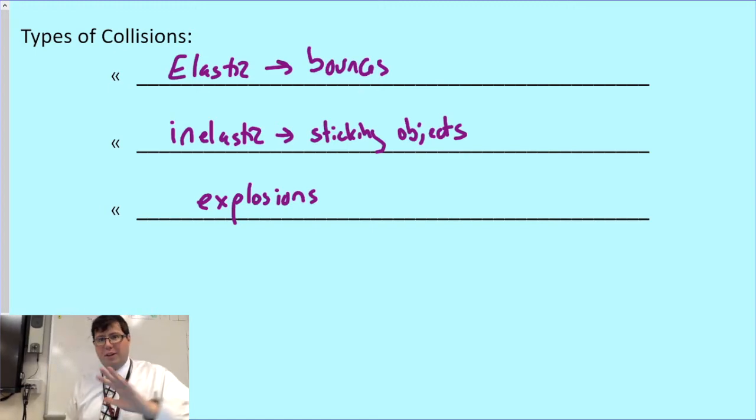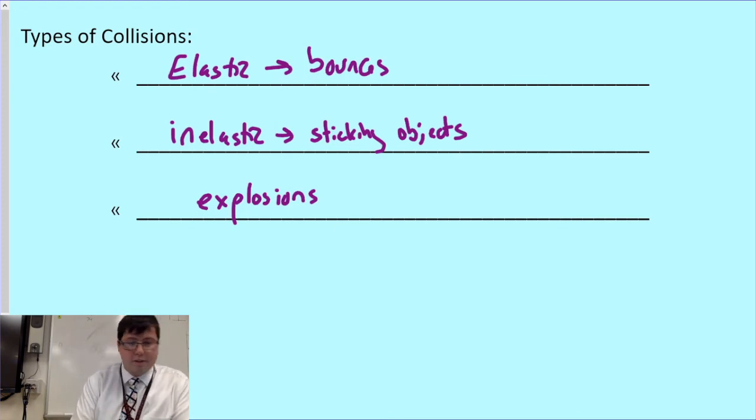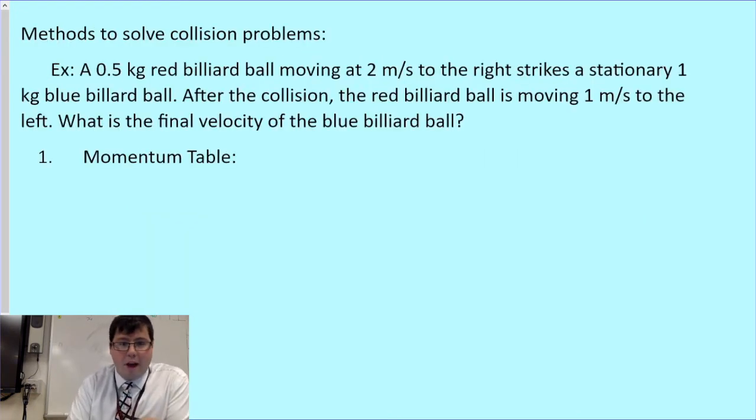Okay, let's take a look at some examples of how we're actually going to solve this here. Our first example says, I have a 0.5 kilogram red billiard ball moving at 2 meters per second to the right, and it strikes a stationary 1 kilogram blue billiard ball. After the collision, the red billiard ball is moving at 1 meter per second to the left. What's the final velocity of the blue billiard ball?